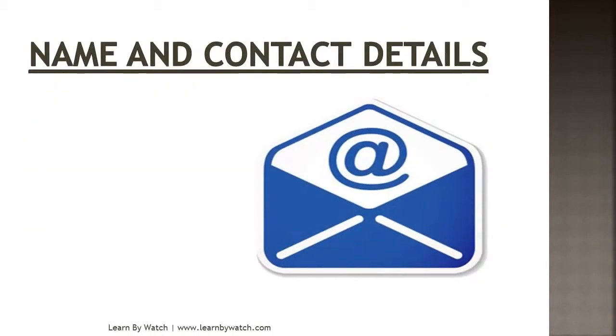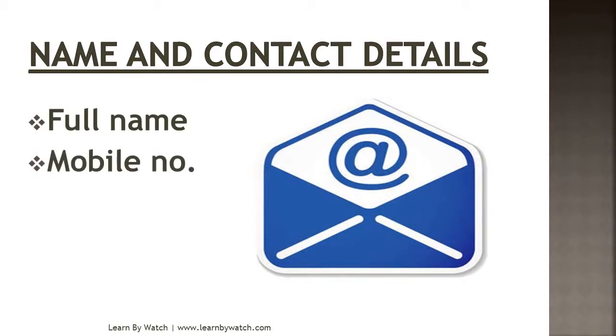First point is name and contact details. This is a very important point because your name will make you identified in the mind of the interviewer, and contact details are necessary because if they select your resume or CV, they will contact you by your contact details. So first is your full name. Write your full name at the top of your resume. Next, mobile number. Write your mobile number or any contact number. Then write your mail ID, whatever mail ID you have on Gmail, Yahoo Mail, anything, so that the company can mail you. If they want to call you for an interview, they'll mail you their details, venue and all.